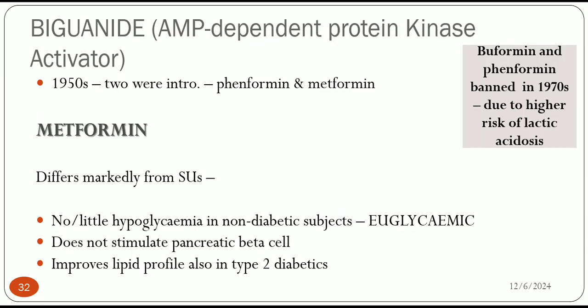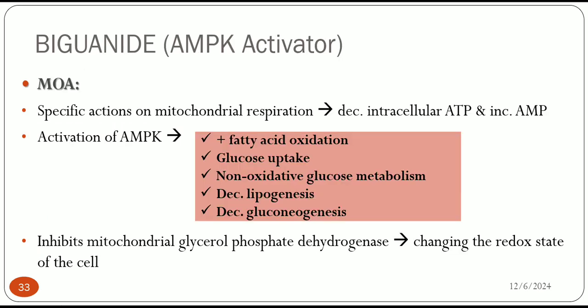Then biguanides, that is metformin. It is the first line drug for diabetes, and it is a euglycemic drug, meaning it cannot cause hypoglycemia, and it also improves lipid profile. Biguanides are AMPK activators, which increases fatty acid oxidation and glucose uptake, decreases lipogenesis, and decreases gluconeogenesis.